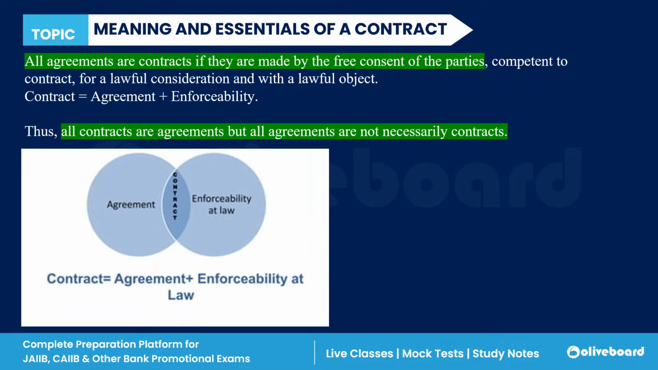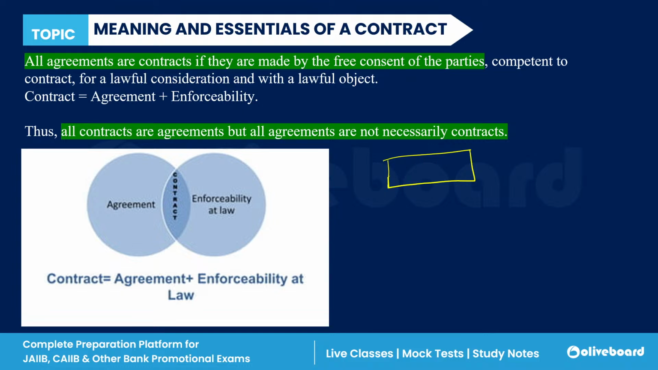Now, next, the meaning and essentials of the contract: all contracts are agreements. This is very important. Agreement is a very broad term. Under agreement there are various agreements between the parties, and these fall into two categories. Some are enforceable by law, and some are not enforceable by law.